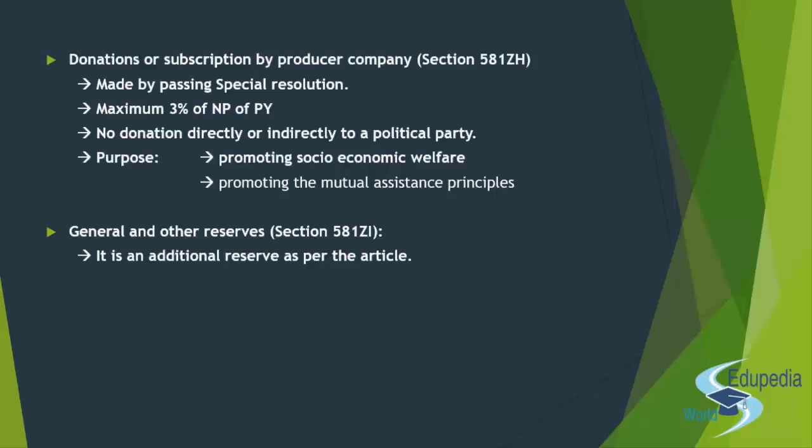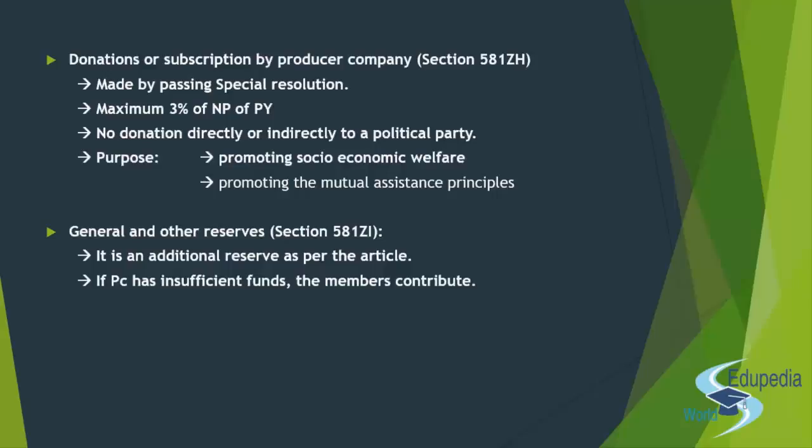Now, what is the total amount of donation that you can give? It doesn't mean that if you can pass a special resolution, then you give away everything that you earn. There has to be a ceiling, there has to be maths in place. So the aggregate amount of all the donations that you are making, or all the subscriptions that you are taking up in any financial year, should be a maximum of 3% of the net profit of the preceding financial year.